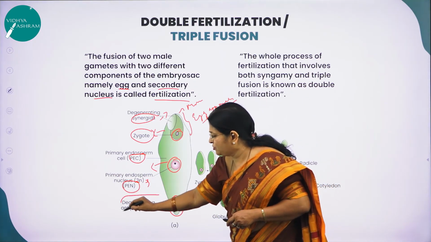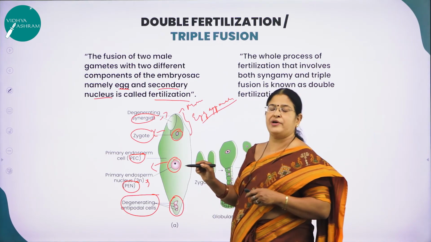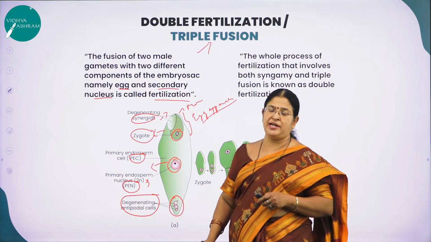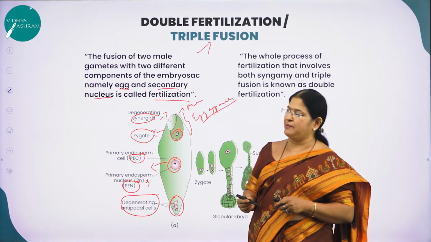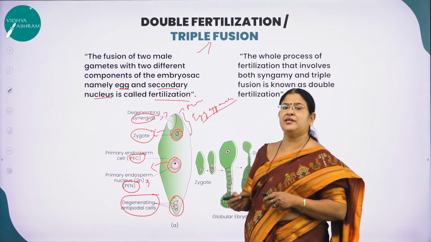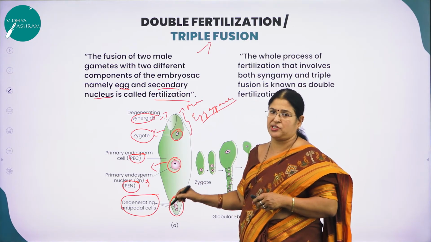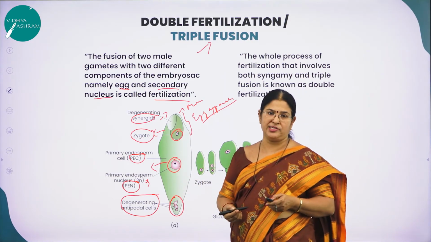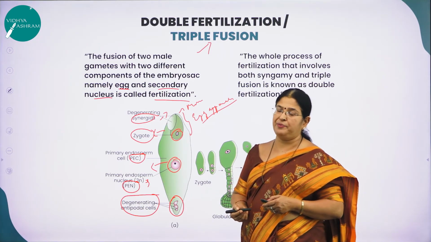Again, what will happen to the 3 antipodal cells? They degenerate. This whole diagram is very, very important for you all to explain the concept of double fertilization and triple fusion, and this is a question which is asked for 5 marks in your examination. Explain the process of double fertilization with a neat labeled diagram. Then you have to draw the diagram of this picture, then explain how double fertilization takes place, why it is called double fertilization and why it is called triple fusion.